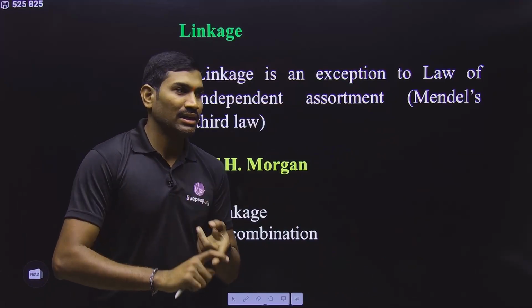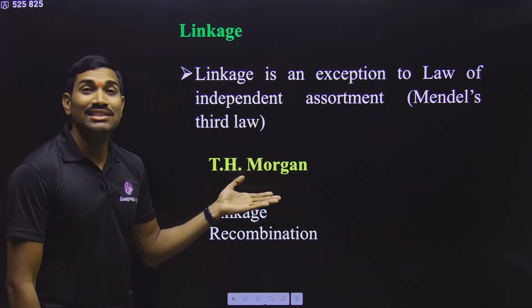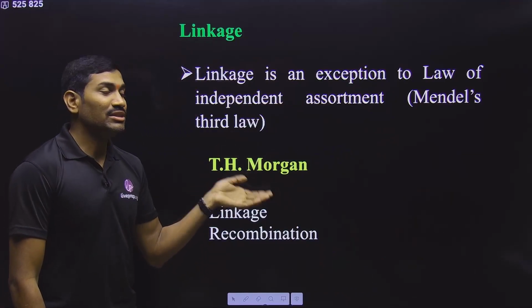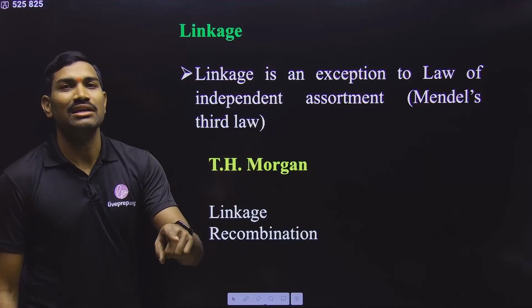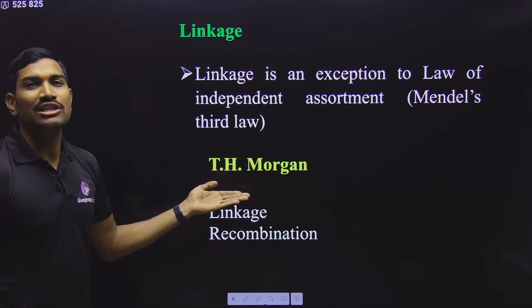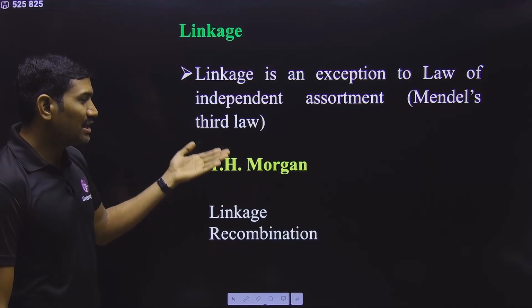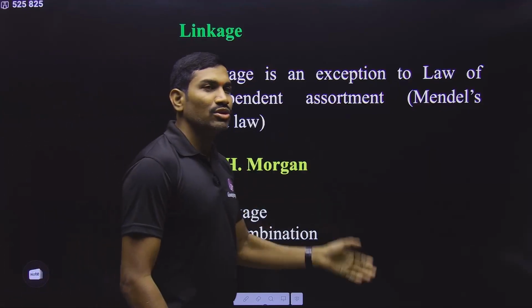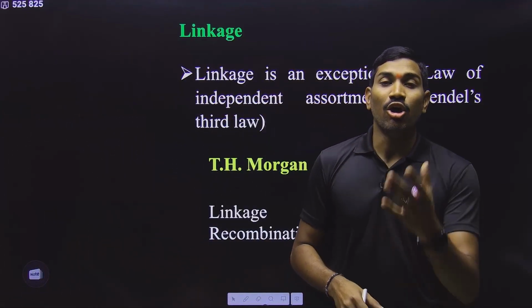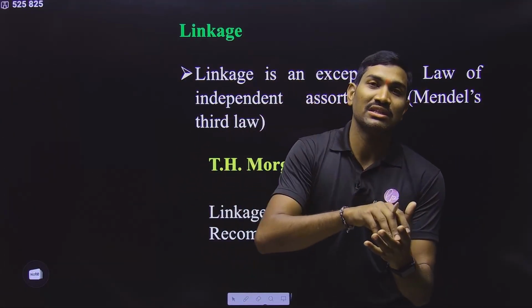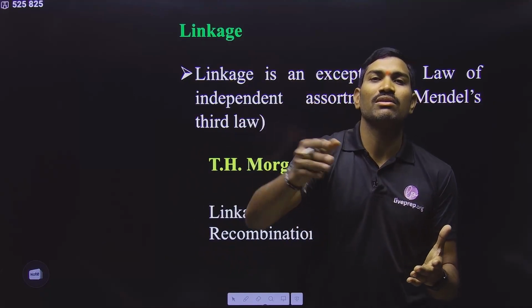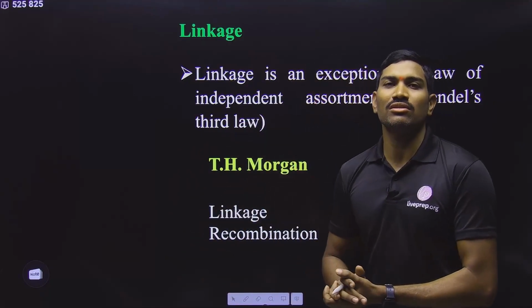That is the conclusion. And now we are talking about the gene theory of inheritance. That means genes are responsible for inheritance. Who proposed this one? It is T.H. Morgan. So Morgan performed some experiments. Based on these experiments, he concluded that genes are present on the chromosomes and these genes are responsible for inheritance. That's what was proposed by Morgan.